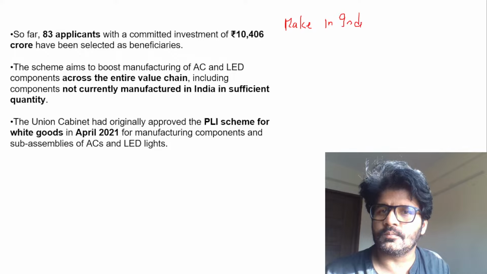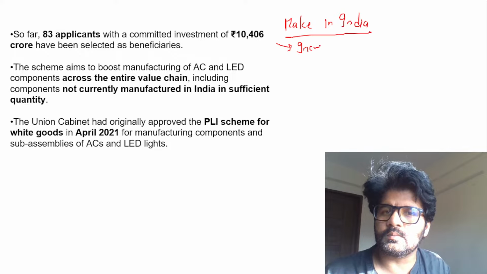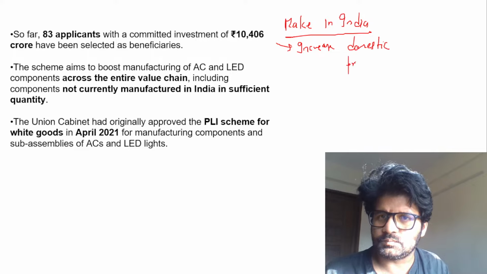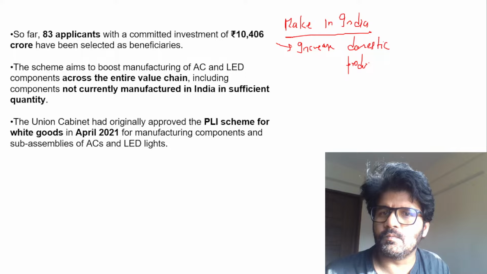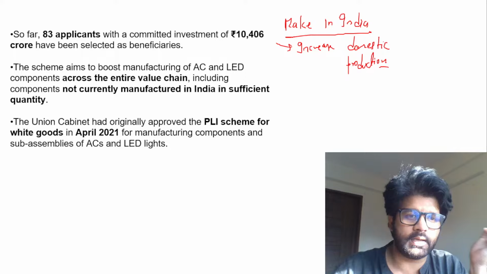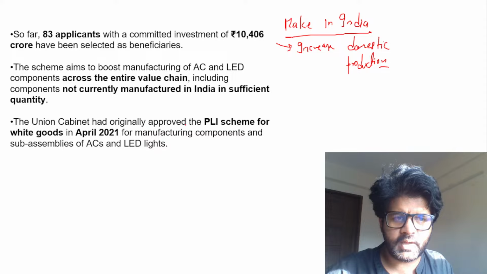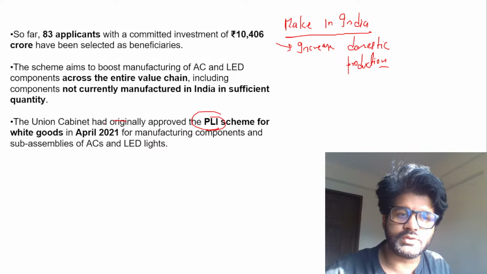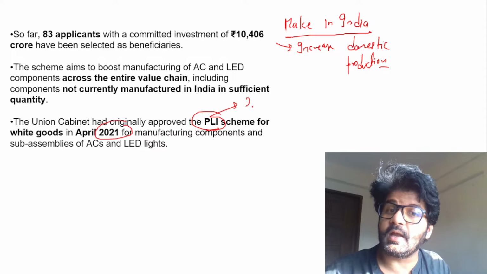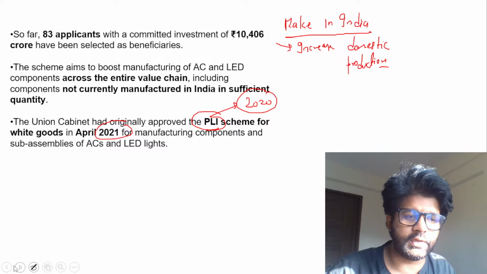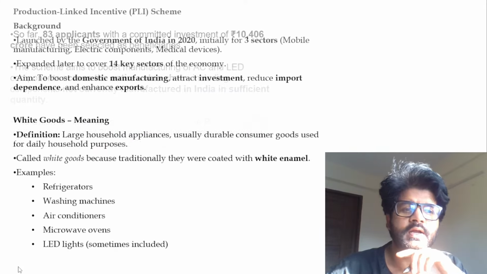You come, you make in India, increase domestic production, and then we will be less reliant on foreign goods, less reliant on China for import. So that is the basic criteria here. Cool. The government originally approved the PLI scheme for white goods in April 2021. As we have discussed, PLI in general was launched in 2020. So keep in mind these facts, they are important.